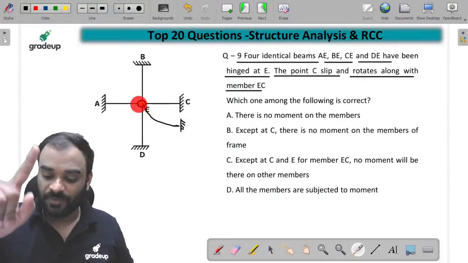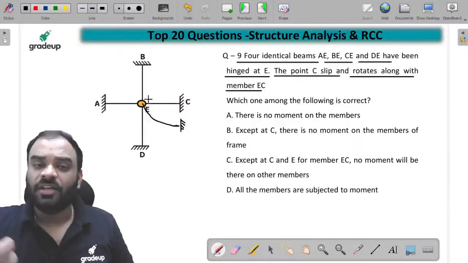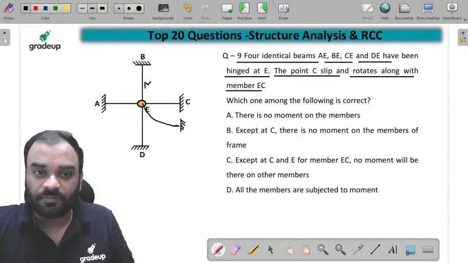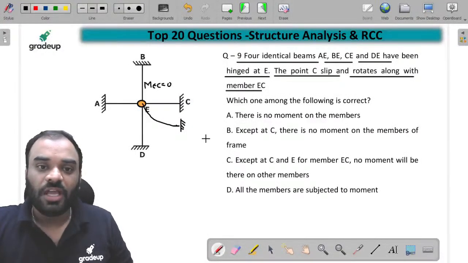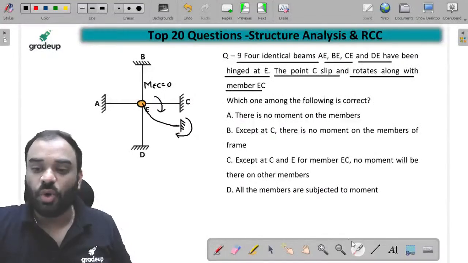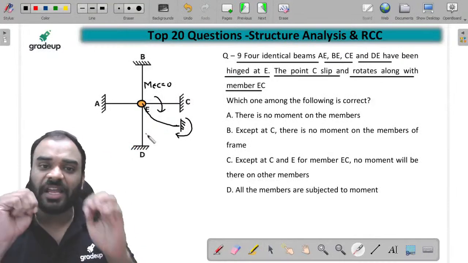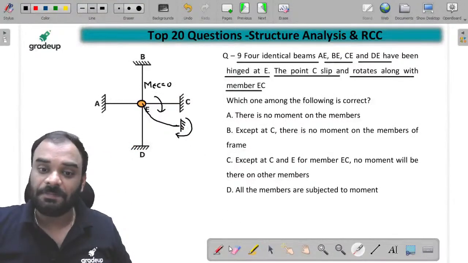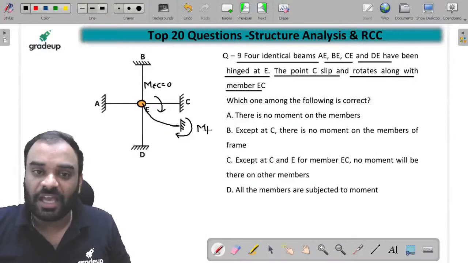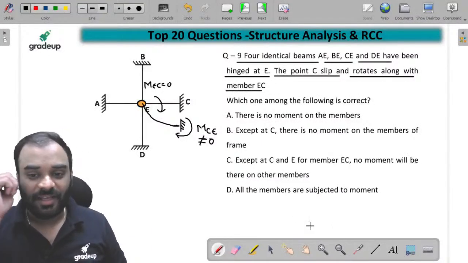because it is hinge. क्योंकि ये hinge है, इसलिए बच्चों. So we can say that at hinge joint, the moment is always equal to how much? It is always equal to 0. And definitely, if it is settled in this direction, then it will develop some moment at fixed end. इस पे जरूर डेवलप करेगा, but there is no effect on member BE, member AE and member ED. कोई इफेक्ट नहीं होगा जी, सिर्फ इफेक्ट कहां पे आएगा? C पे आएगा. So can I say that guys, you may have some moment which is MCE which is not equal to 0. अब बताओ यार, अब कौन सा ऑप्शन लग रहा है?